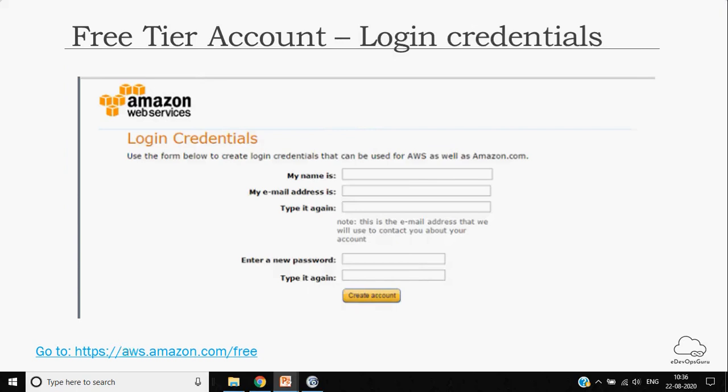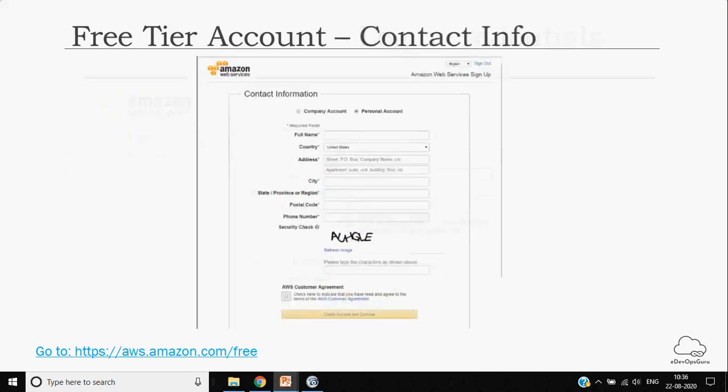AWS recently upgraded the UI, and they just keep on upgrading, so screens might look different. We can always skip these things. Even after entering your username, Gmail, email, or the credentials, you will come to this page.